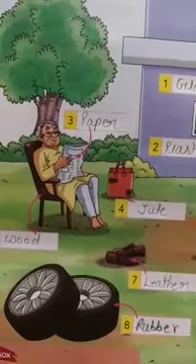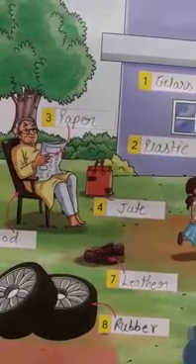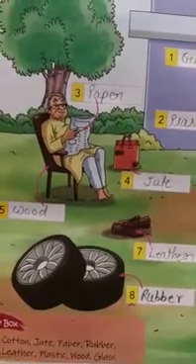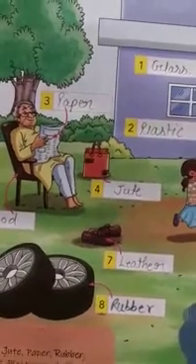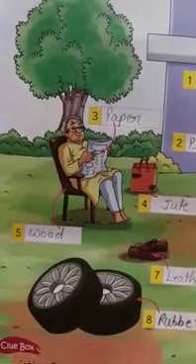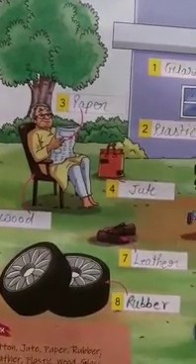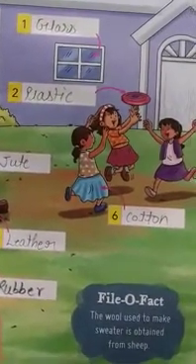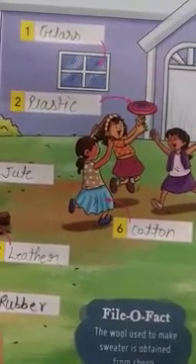Now picture number 4. This is a bag. Bag is made up of jute. In the clue box there is jute. So we write here jute. The bag is made up of jute. Now picture number 5. This is a chair. Chair is made up of wood. So we write here wood. Now see picture number 6. This is a skirt worn by a girl. So the skirt is made up of cotton. So we write here cotton.